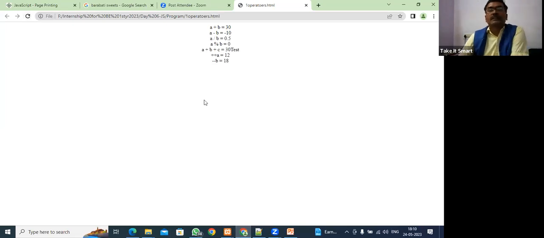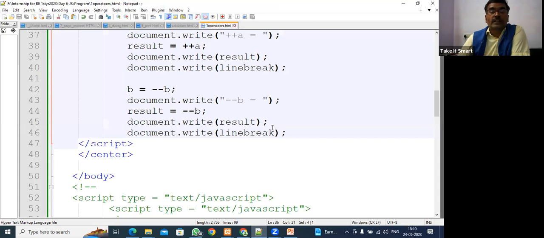All the output came. A divided, ampersand B, 10 divided by 20 ampersand. So how much remainder? 0. If division I do, 0.5. See here, 0.5 came. A plus B plus C, 30 test, a string also came. Plus plus A, 12. Why is it 12?